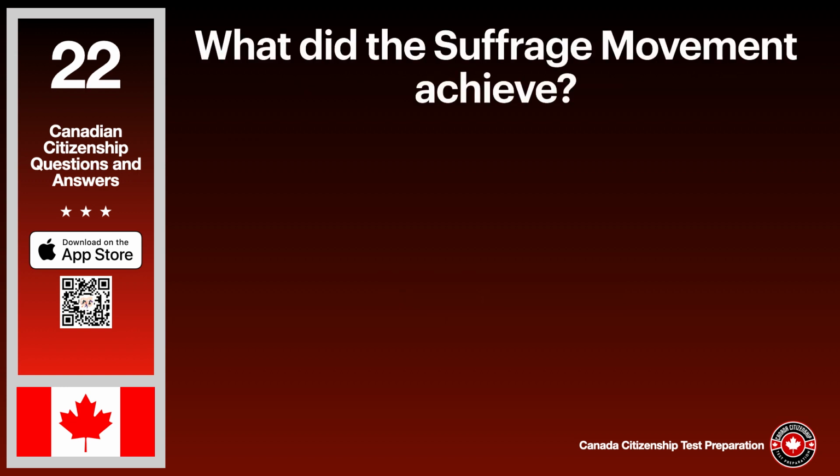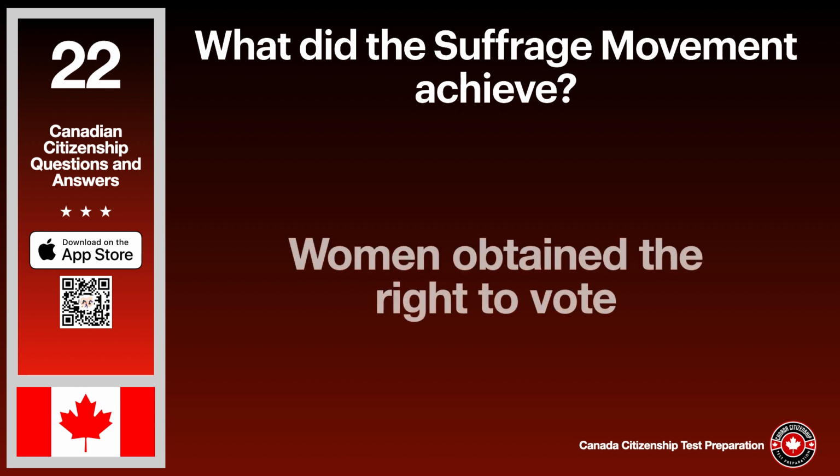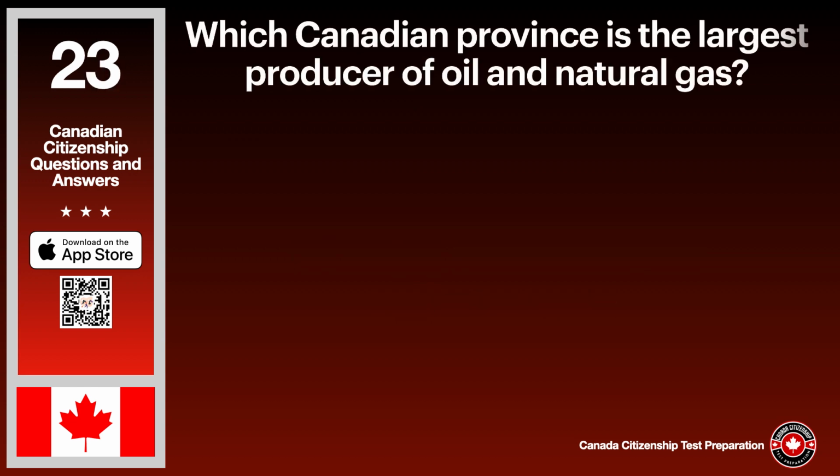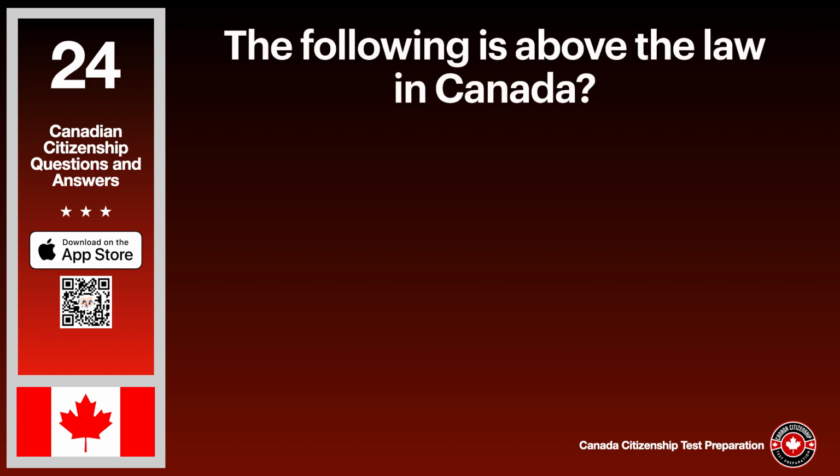What did the suffrage movement achieve? The answer is women obtained the right to vote. Which Canadian province is the largest producer of oil and natural gas? The answer is Alberta. The following is above the law in Canada? The answer is no one.